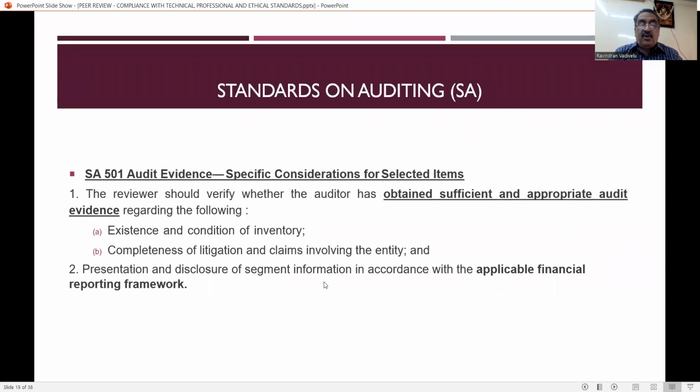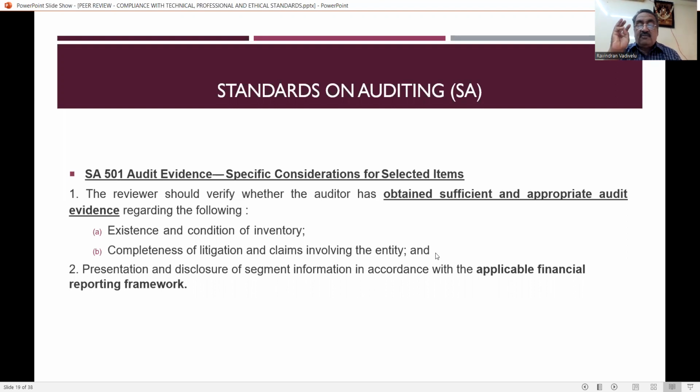And SA 501, audit evidence, specific considerations for selected items. The reviewer should verify whether the auditor has obtained sufficient and appropriate audit evidence. So that means, directly or indirectly, they are saying that the auditor must obtain sufficient and appropriate audit evidence with reference to the existence and condition of inventory, and completeness of litigation and claims involving the entity.